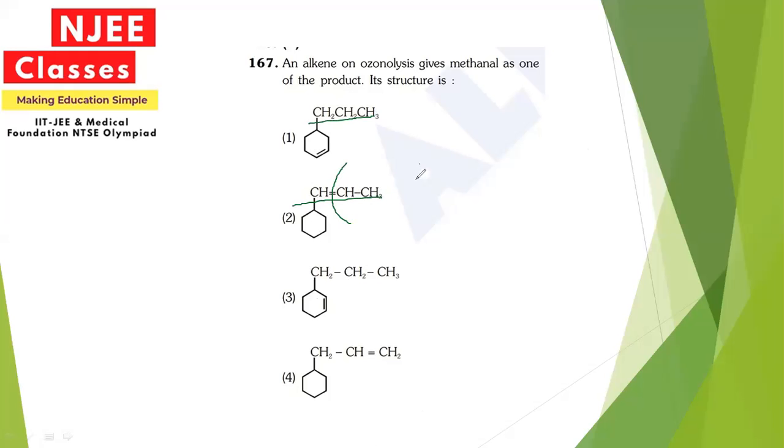So this option is incorrect. This is also incorrect, since it does not contain any double bond. But here, when it reacts with ozone, the structure will be like this. When it gets broken, it results in the formation of methanol. So option 4 is correct for this question.